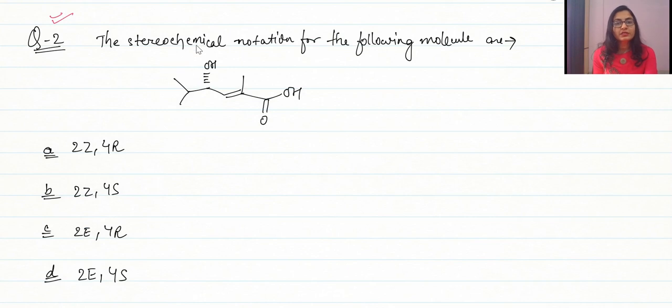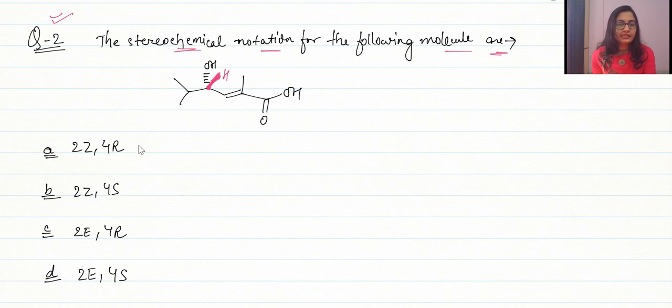So in question number 2, the stereochemical notation for the following molecule are. Okay, so we are having two systems over here in the same molecule. If I have written the oxygen like this below the plane basically, which means that there is hydrogen above the plane, and guys, hydrogen is our least priority group, isn't it? Yes. Along with that we are also having an alkene system. So let's see what the options are.